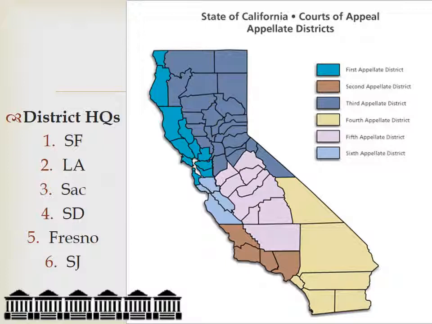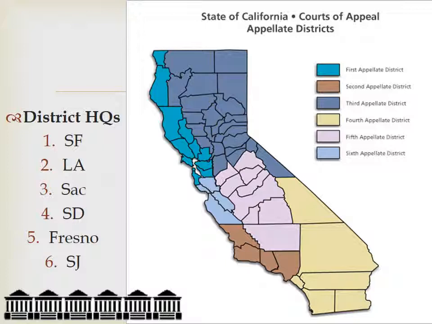The 3rd Appellate District, you're looking at the northern area of California, most of the north, and the foothills area. It also encompasses kind of the Sacramento-Yolo area all the way up to Modoc County. And this is going to have Sacramento as its seat for this particular district. The 4th Appellate District is the one down south. We're looking at Riverside, San Bernardino, San Diego counties, for example. Orange is in there and a few others. And we have San Diego as the seat for that district.